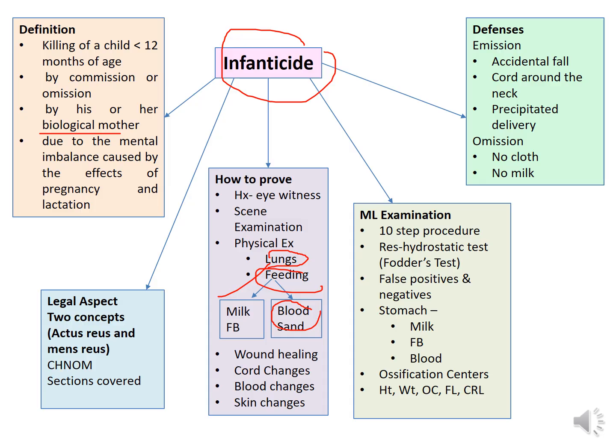And if you are asked to do a medico-legal examination, definitely it is the 10-step procedure, and we are not going to discuss in detail. And what are the defenses, right? So there may be commissions and also omissions, right? So now you learnt about those aspects as well.